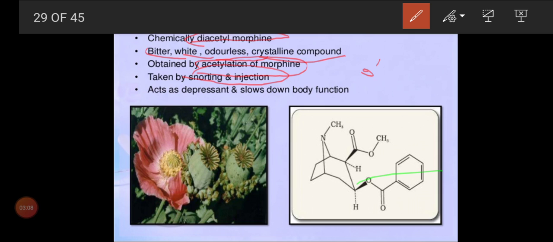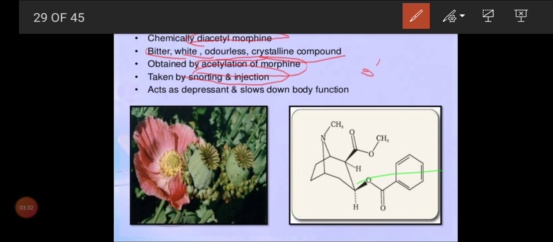We discussed intravenous injection in AIDS. If they don't take care, there is a chance of spreading HIV through intravenous injection among those addicted to drug abuse. So we have learned that, children. They also take it through snorting.